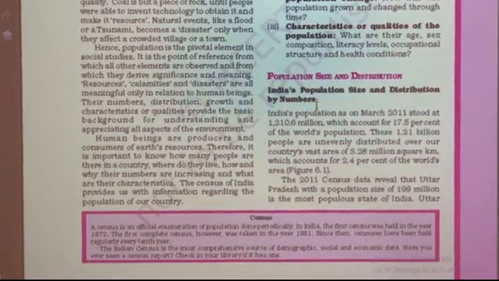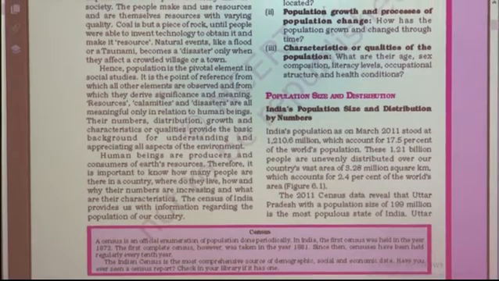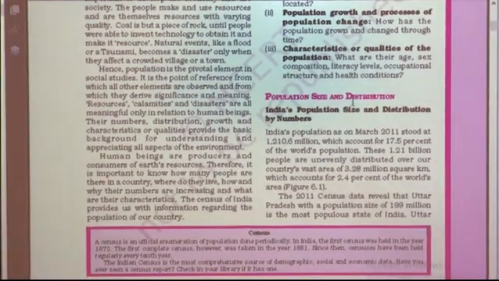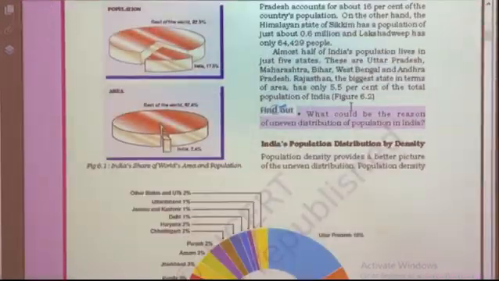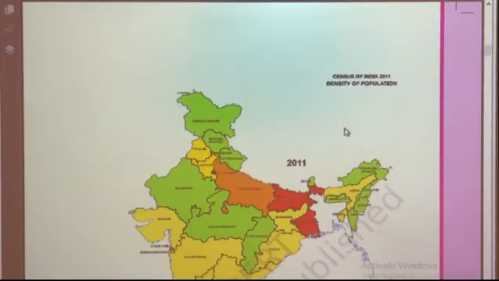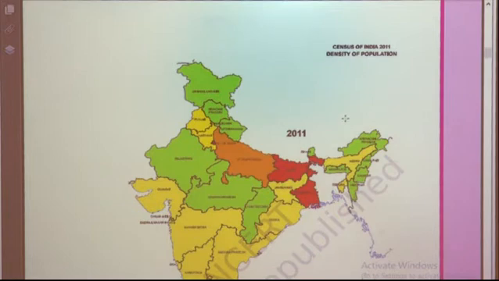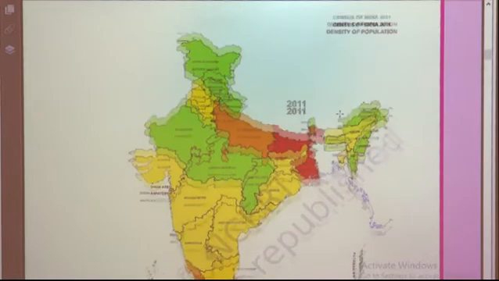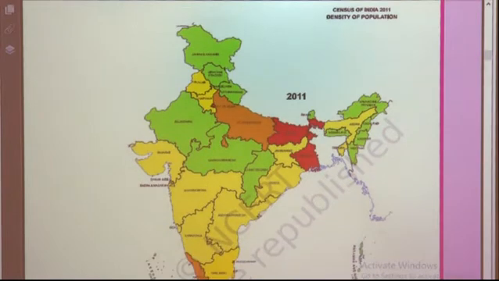Now students, today we are going to study population growth and the process of population change. What do population growth and population change mean? Every year the birth rate and death rate, these both concepts are very important in our country, and on the basis of them the population increases or decreases.